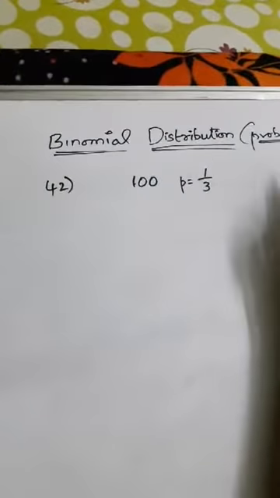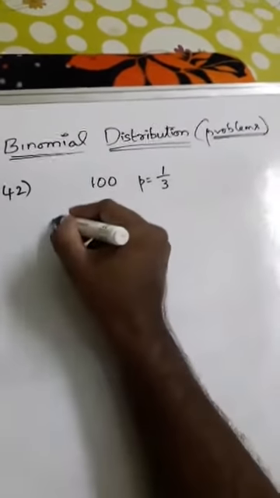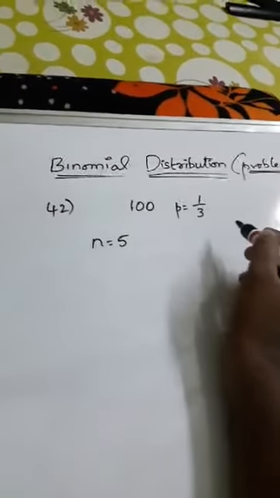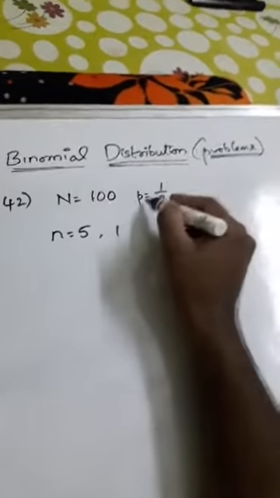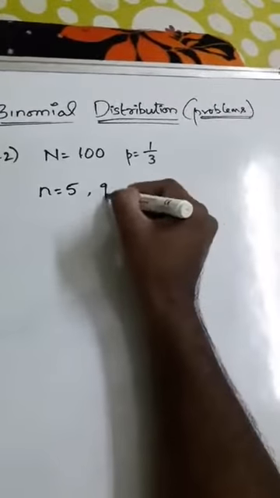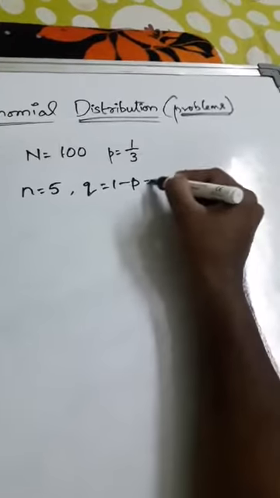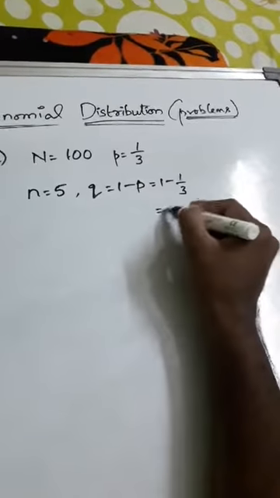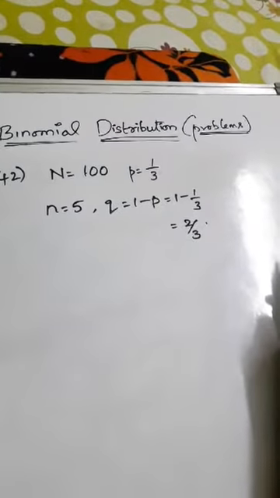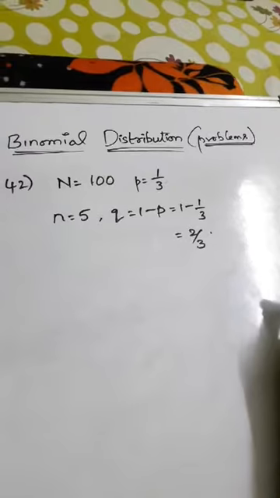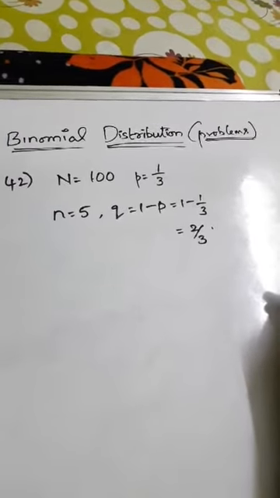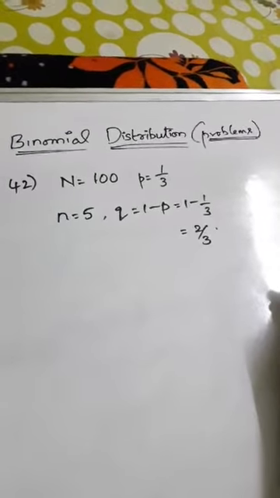That means p is 1 by 3, the random sample n is given as 5, and capital N is given as 100. Then p is 1 by 3. What about q? 1 minus p, so 1 minus 1 by 3, 2 by 3 is q. So let us calculate. They are asking us to calculate at least 2 are literates.